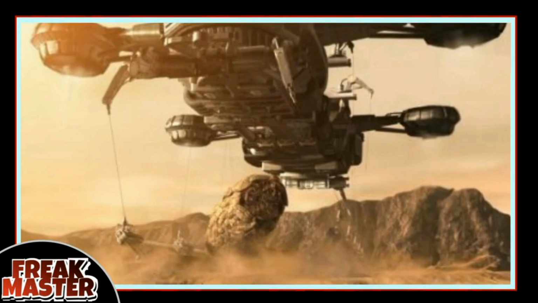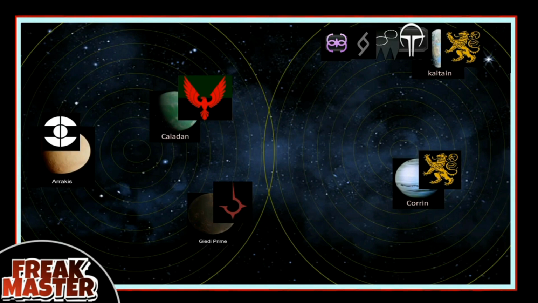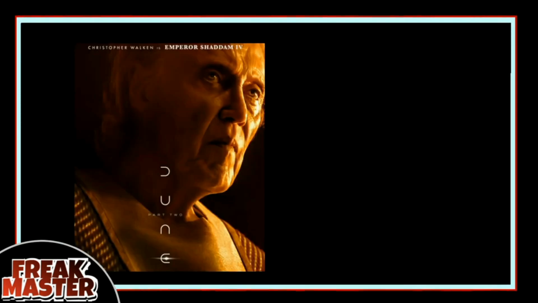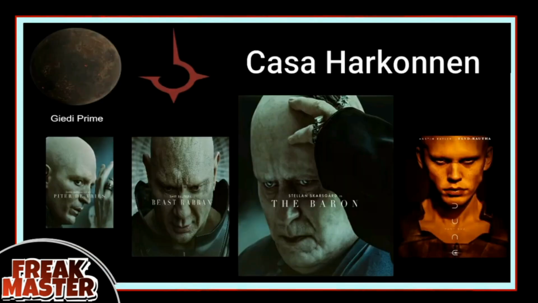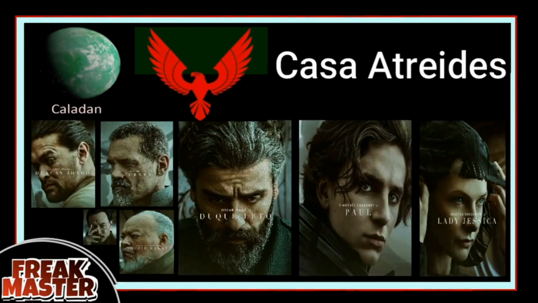But what's really going on here? Easy to miss at the start, the unseen Emperor fears these two great houses. He fears Harkonnens for their wealth and vast army, and Atreides for their influence and allies, possibly uniting to claim the Empire.